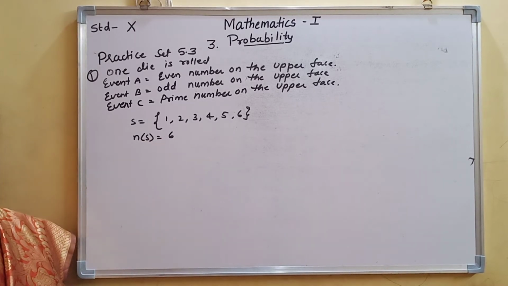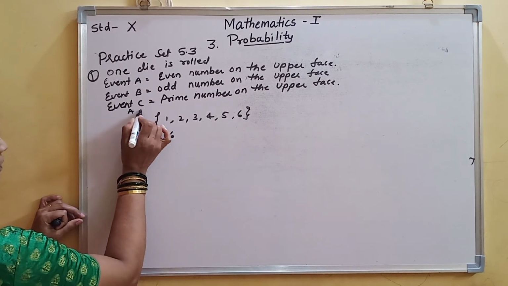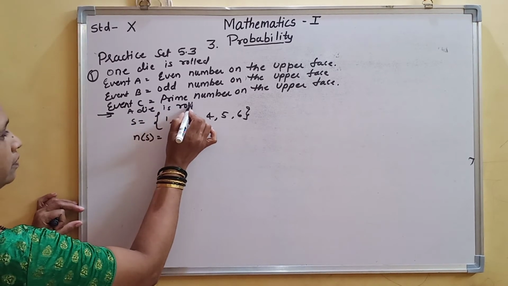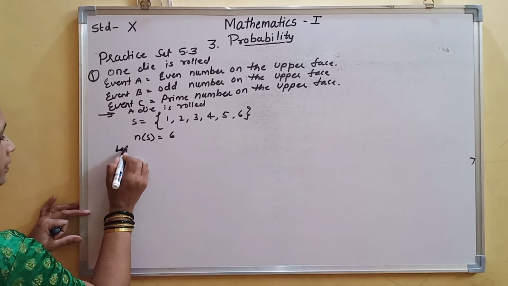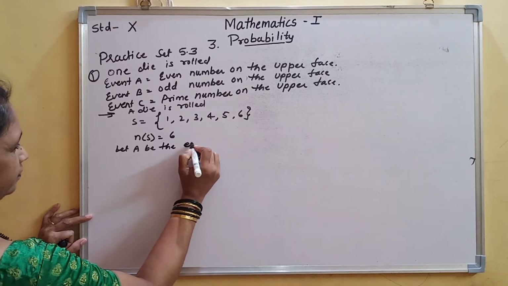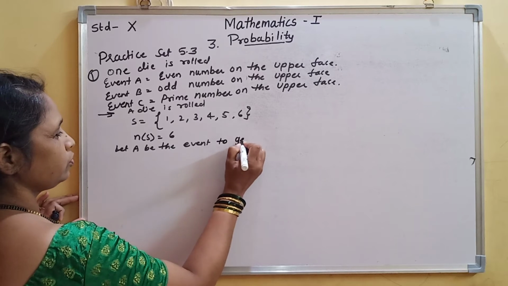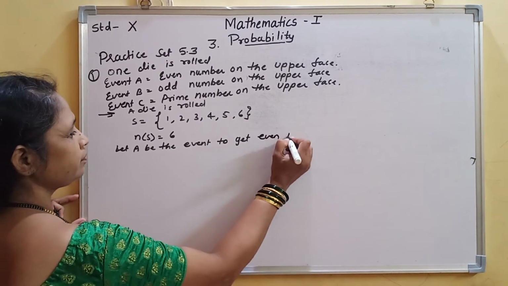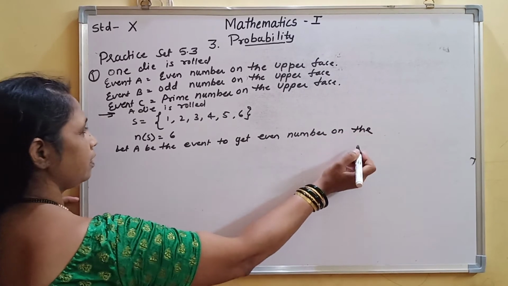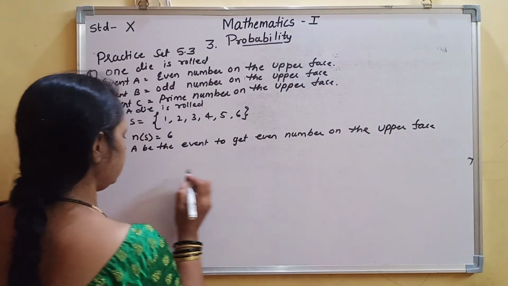Then after that, let A be the event to get an even number on the upper face.